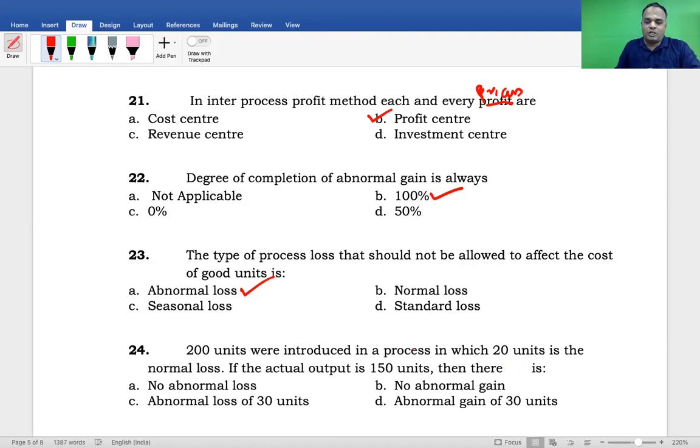Next, 200 units were introduced in a process in which 20 units is the normal loss. If the actual output is 150, then what? We have given 200 input. Out of 200, how much output we got? 150 only. Normal loss is 20. Balance 30 is over and above the normal loss. That is called abnormal loss. Answer C. Am I right? Yes, sir.